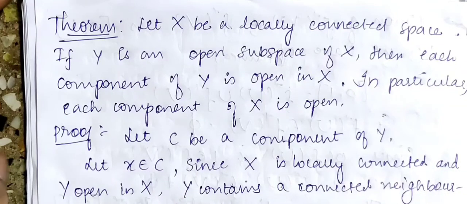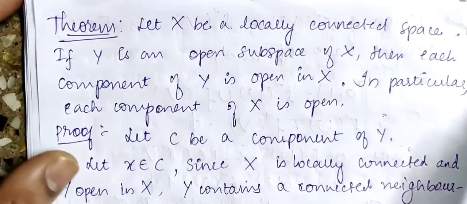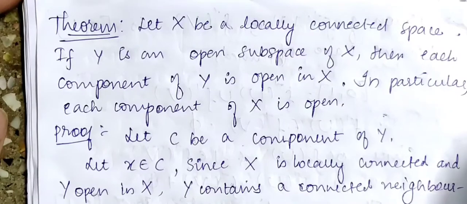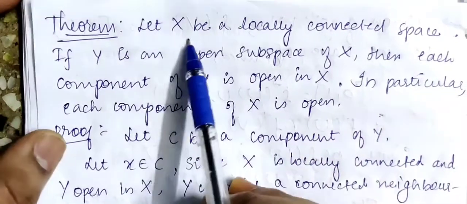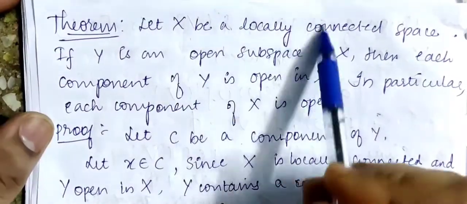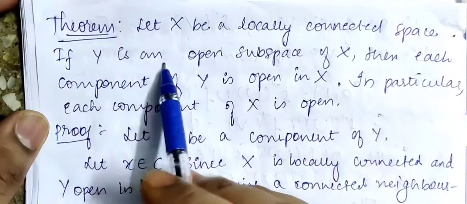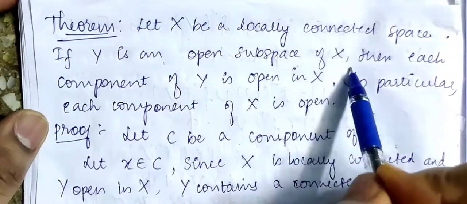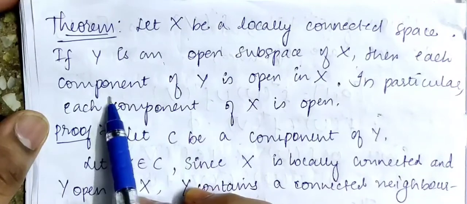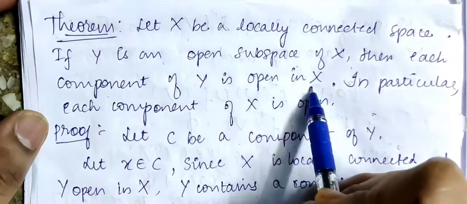Hello students, today we'll be learning some more theorems in connected spaces. Let X be a locally connected space. If Y is an open subspace in X, then each component of Y is open.